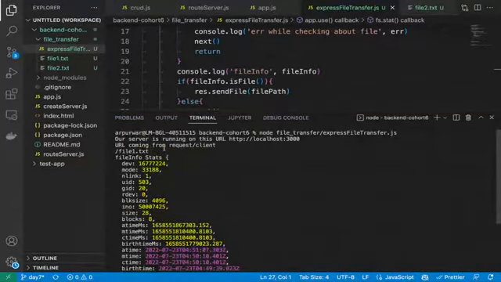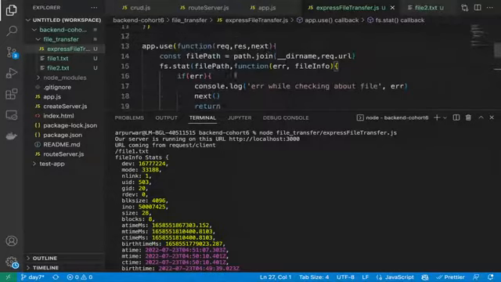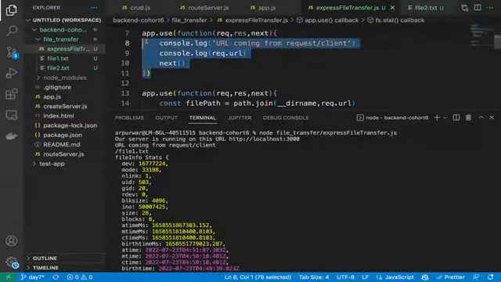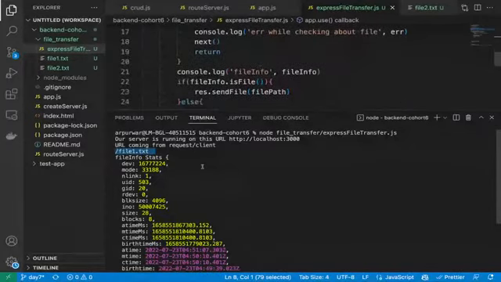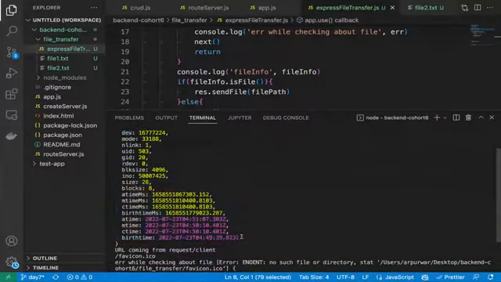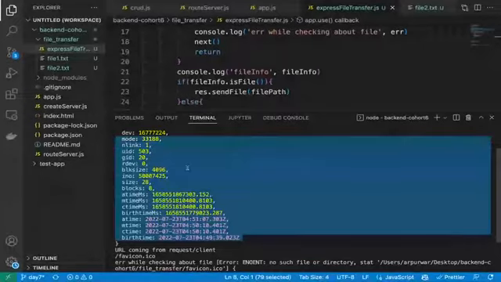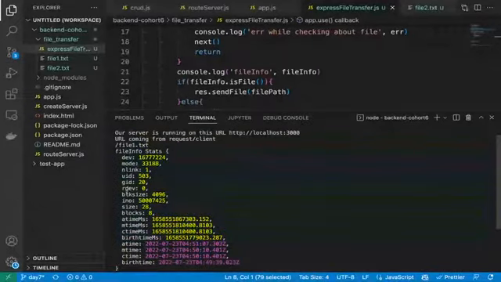Yeah, so this is the code which we are running. You can see first it went to the global one where we are seeing URL coming from request dot URL, and URL is this slash file1.txt. Then I printed the file info, and you can see in the file info the birth time or size, what is the size of that file, or some more things are coming. We need to understand this when we look into the fs.stat properties. Then we can understand more about these data.